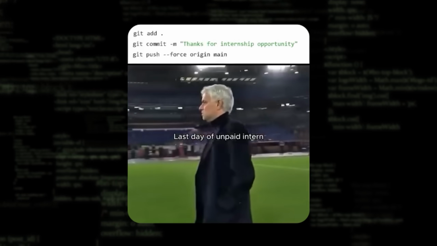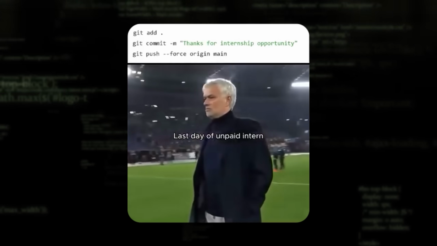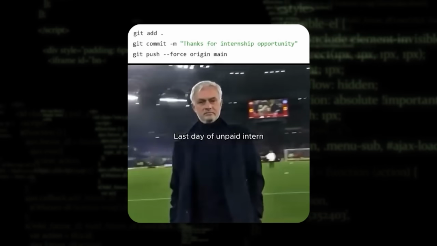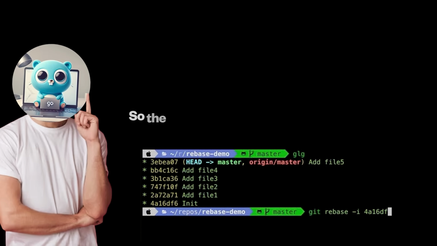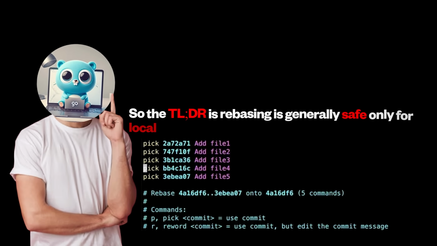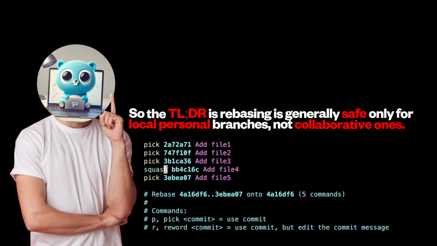Force pushing a rebased branch essentially tells Git to overwrite what is currently on the remote regardless of what others have done. This can and probably will disrupt teams and CI systems. So the TLDR is: rebasing is generally safe only for local personal branches, not collaborative ones.